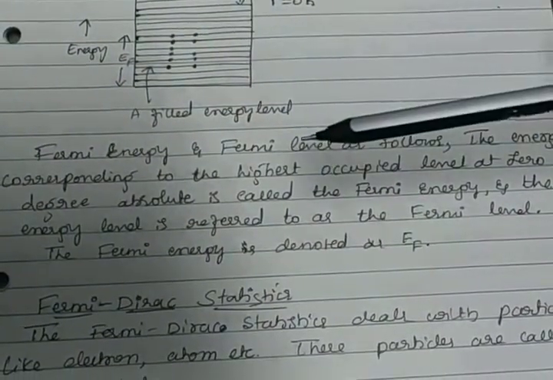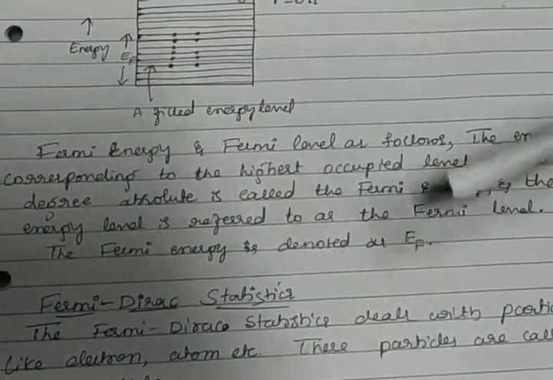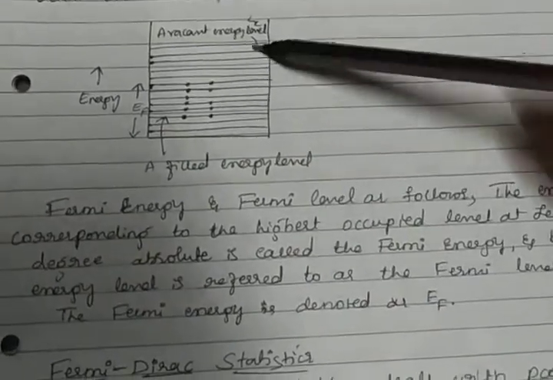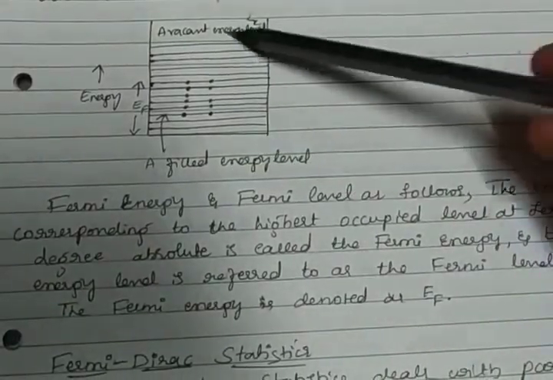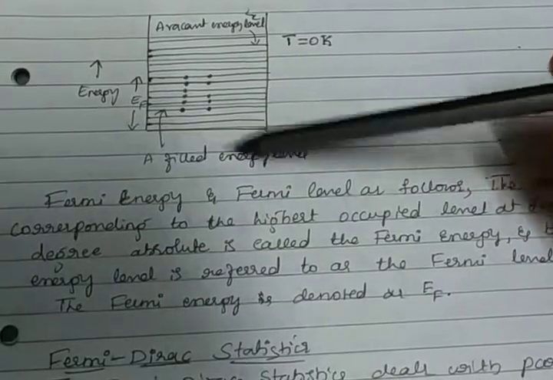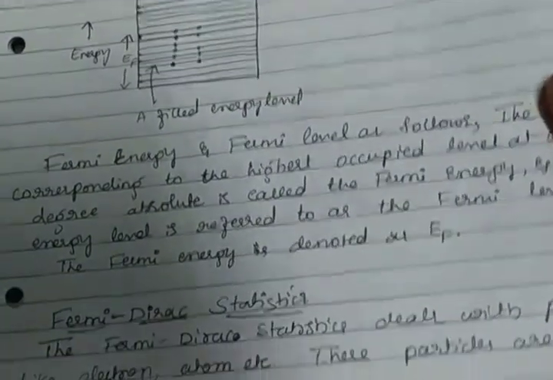So Fermi energy is denoted as EF. So based on the diagram, we have defined Fermi energy and Fermi level.